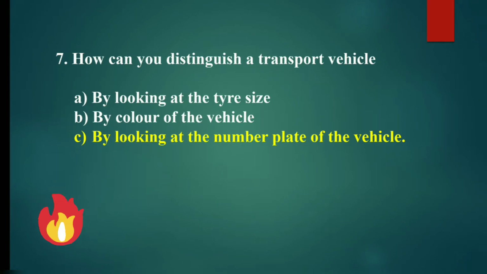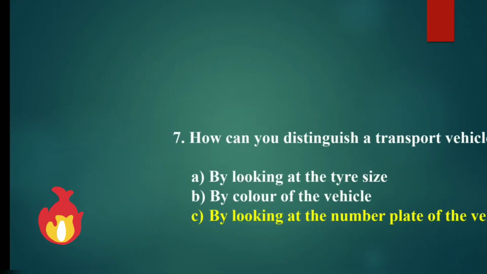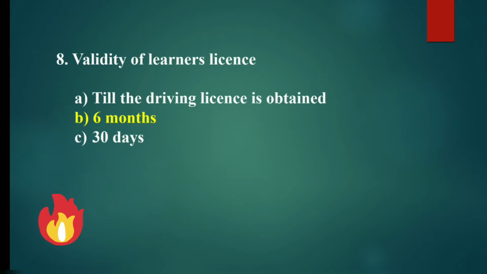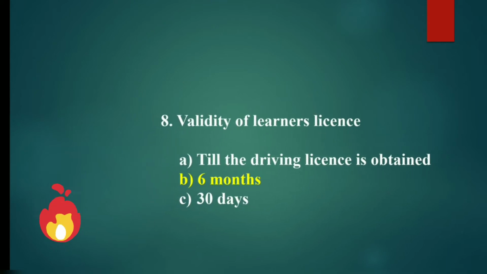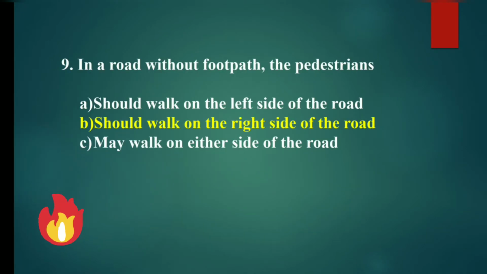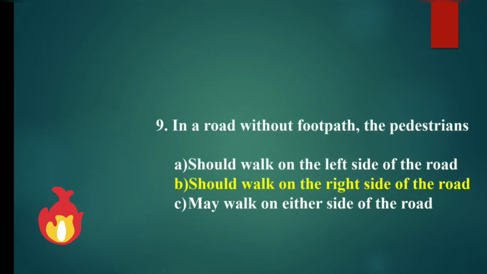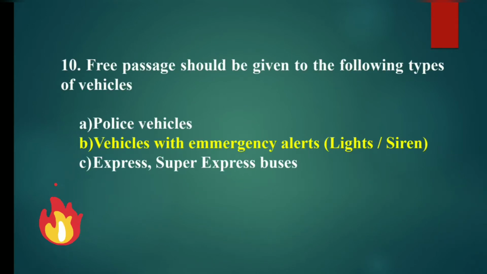How can you distinguish a transport vehicle? By looking at the number plate of the vehicle. Validity of learner's license: 6 months. On a road without a footpath, the pedestrians should walk on the right side of the road. Free passage should be given to the following types of vehicles: vehicles with emergency alerts.